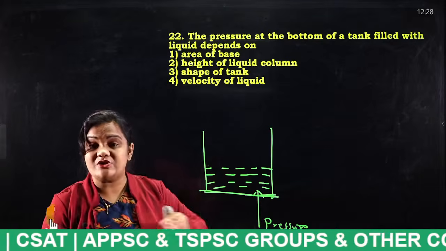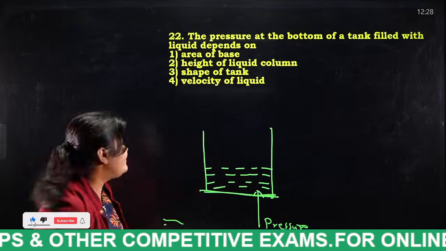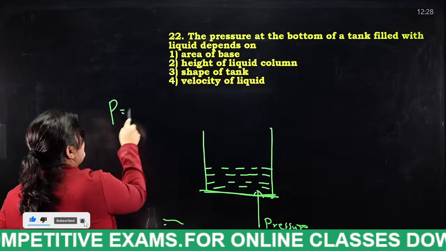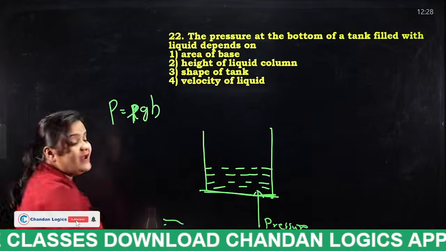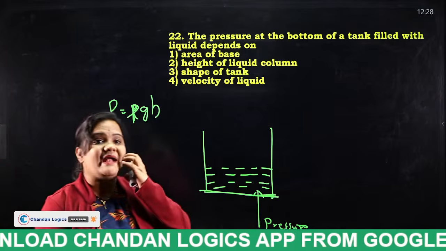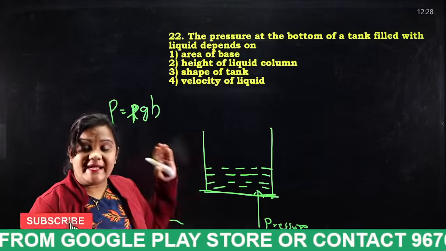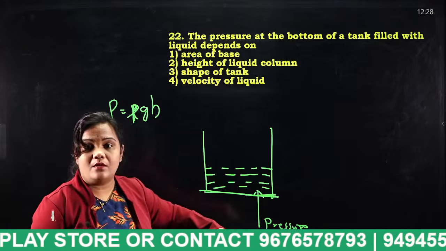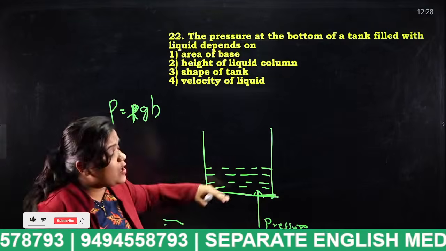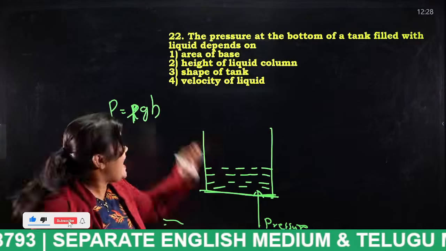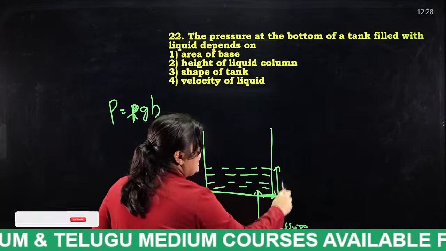What do you mean by hydrostatic pressure? Hydrostatic pressure has a formula: P is equal to rho g h. Now tell me the answer, students. Very good. For a tank filled with water, the pressure at the bottom depends on the height of the liquid column.